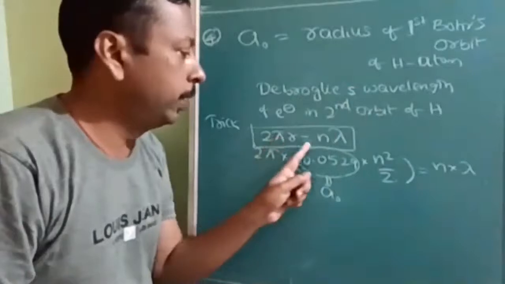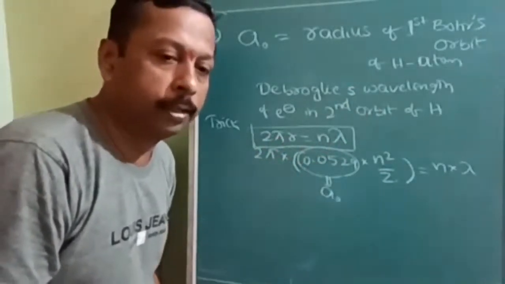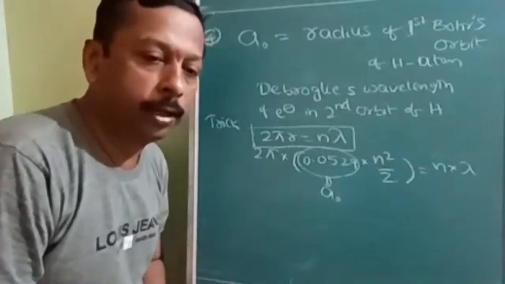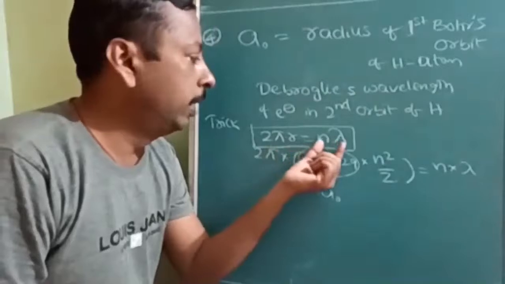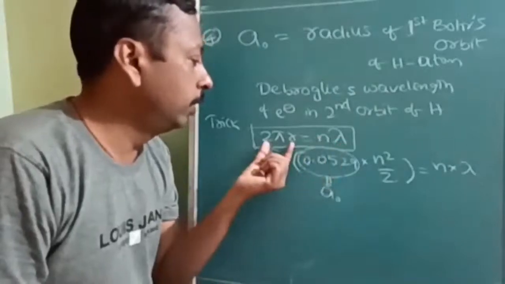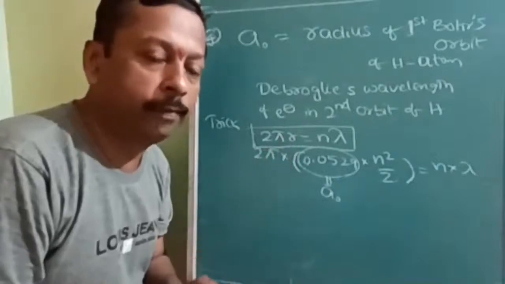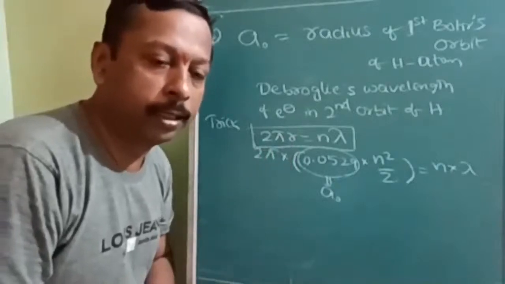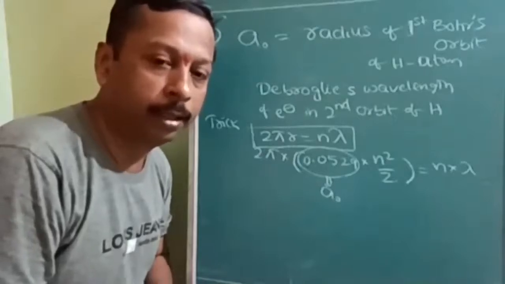Okay, so 2 pi r is equal to n lambda. What is the formula? 2 pi r is equal to n lambda, according to Bohr's theory. Every nth orbit will contain n waves. 10th orbit will contain 10 waves. 5th orbit will contain 5 waves.